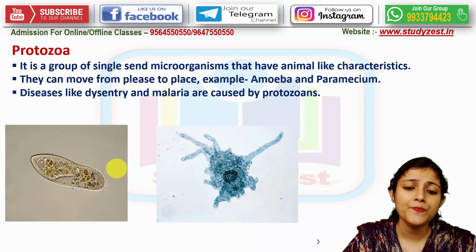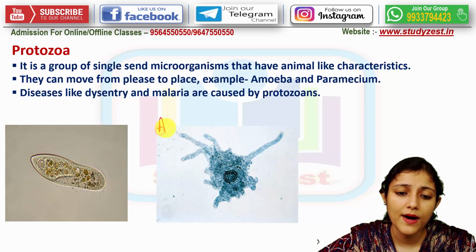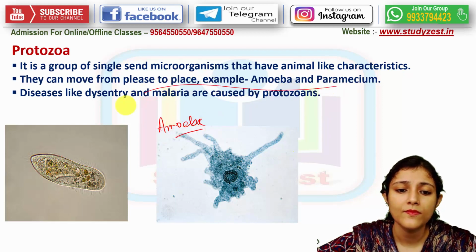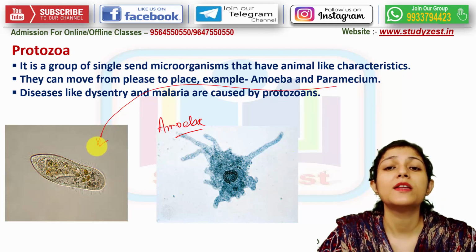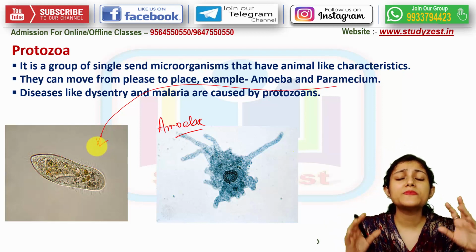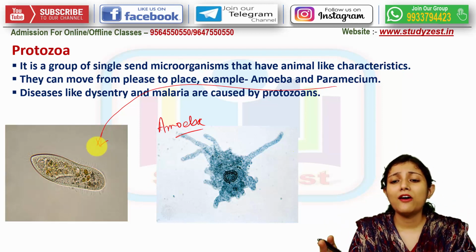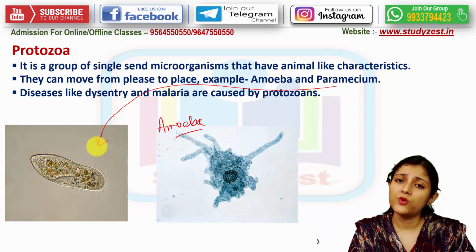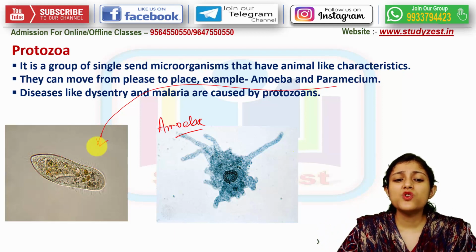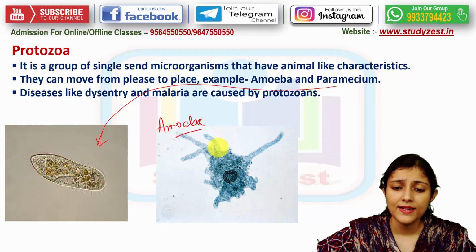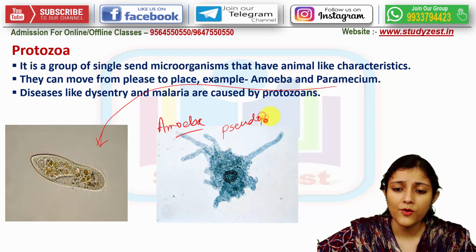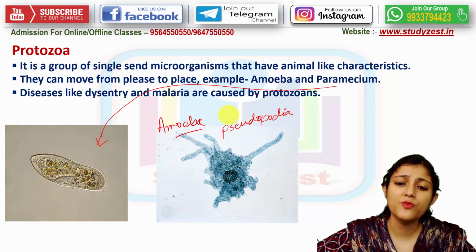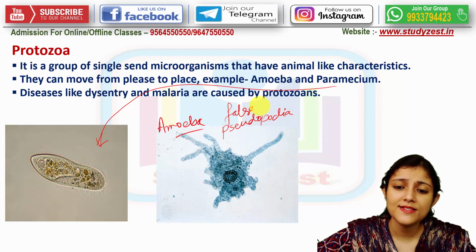Next, coming to protozoa, this is a picture of amoeba, and this one is paramecium. At least with amoeba we are very much familiar. It's a large group of single-celled organisms. They have animal-like characteristics. They have special pseudopodia. This amoeba has pseudopodia, right? Now what is this pseudopodia? I'll tell you. Pseudopodia is known as the false feet.